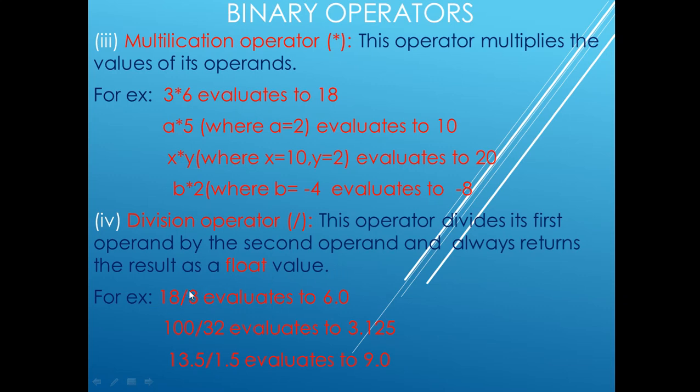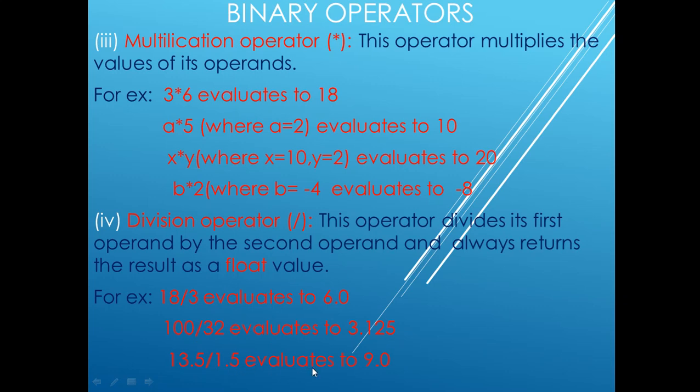Just see the example. 18 divided by 3 evaluates to 6.0, a float value. It will not return only 6, because if it returned 6, it would be an integer value. An integer value does not contain a decimal point, and a float is a value which contains a decimal point. So 18 divided by 3 evaluates to 6, but it will return 6.0. 100 divided by 32 evaluates to 3.125.